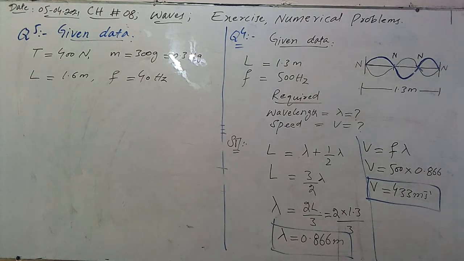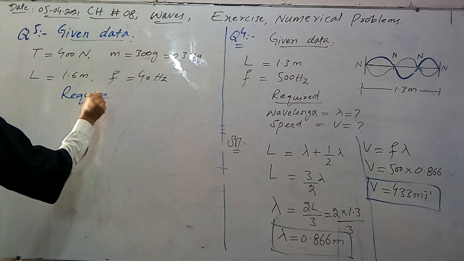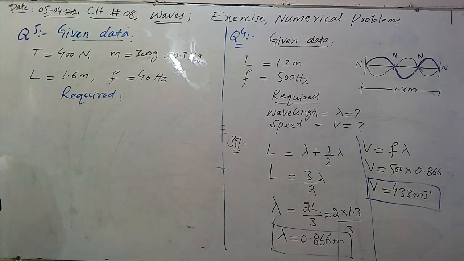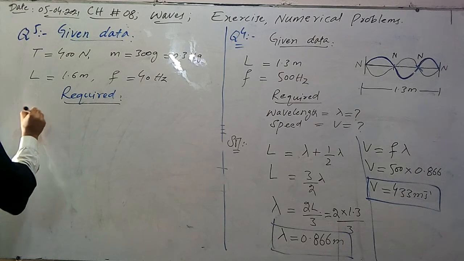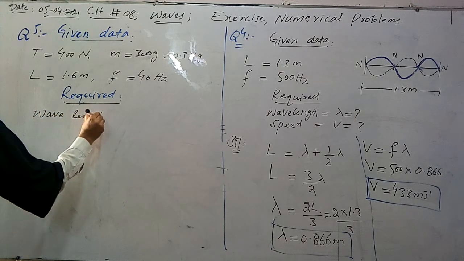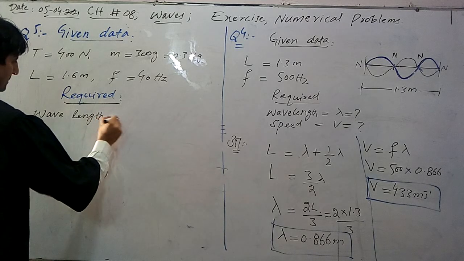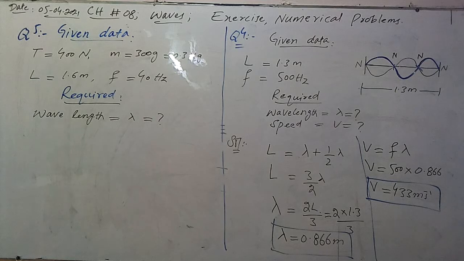So the wavelength is required. Wavelength of the wave is to be calculated.